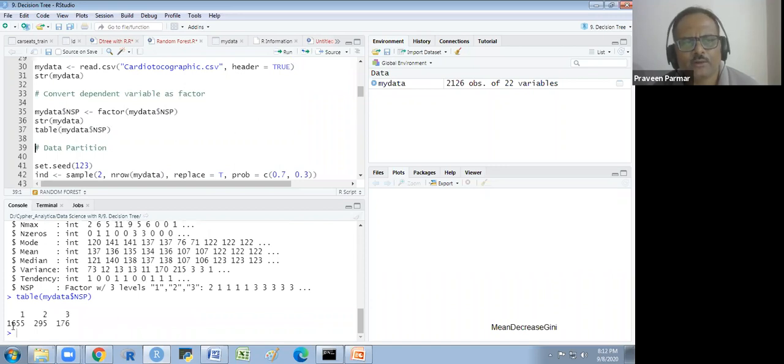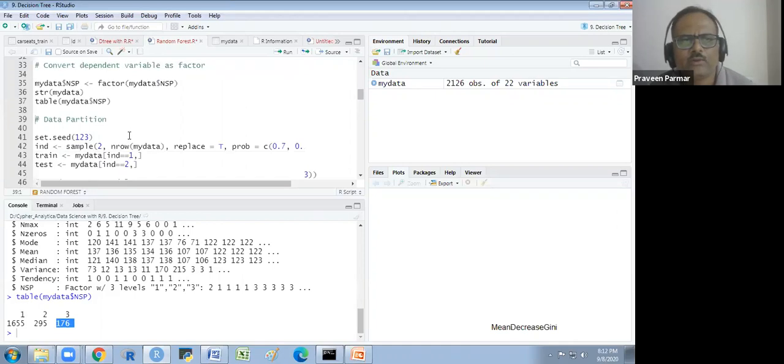I will show you the table for this. You see in the first category we have 1655, in the second category we have only 295, and in the third category we have 176. Most of the patients are normal, few of them may be suspect, and very few of them are pathologic. Okay, so this is the thing.